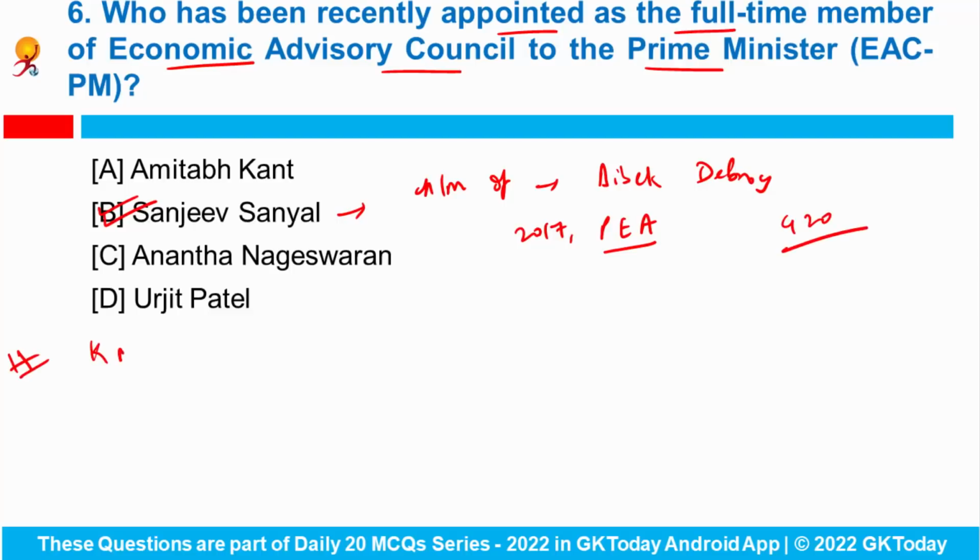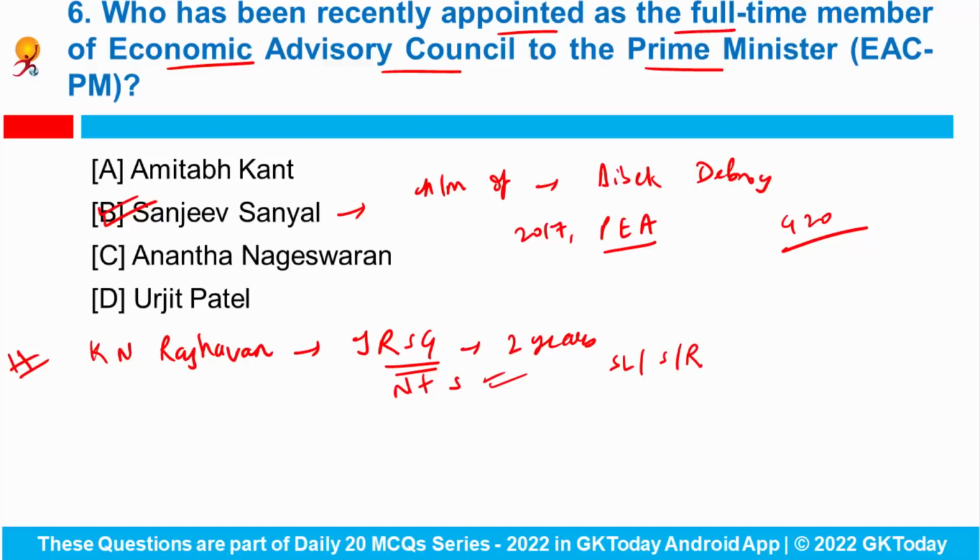Now do remember that K.N. Raghavan has been elected as new chairman of International Rubber Study Group for next 2 years. Okay, and this group is an intergovernmental organization of natural and synthetic rubber producing and consuming countries. Okay, so which are the group members? Sri Lanka, Singapore, Russia, Nigeria, India, European Union, Cote d'Ivoire.